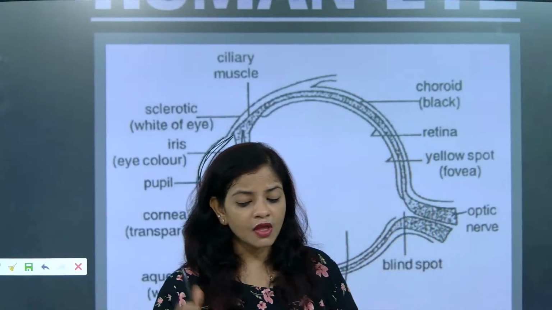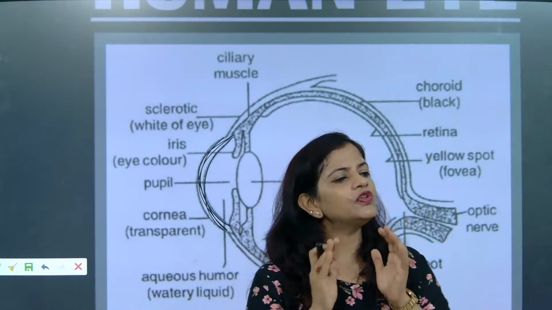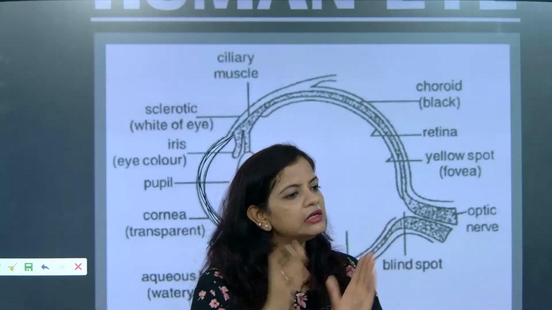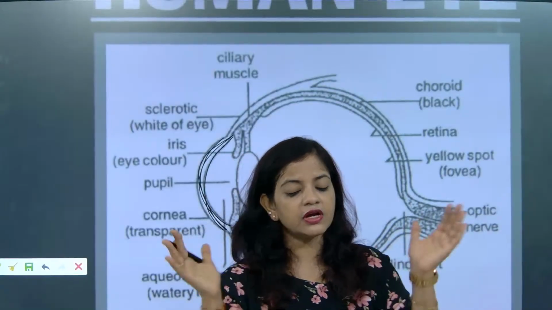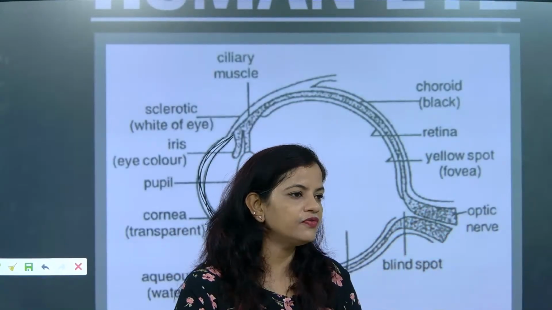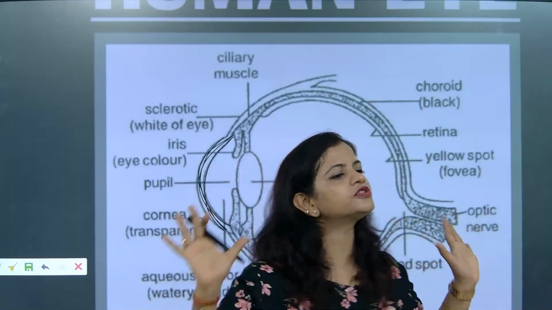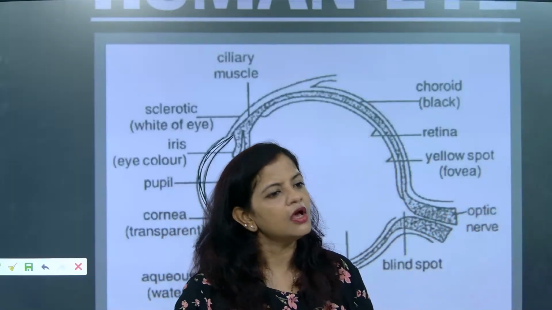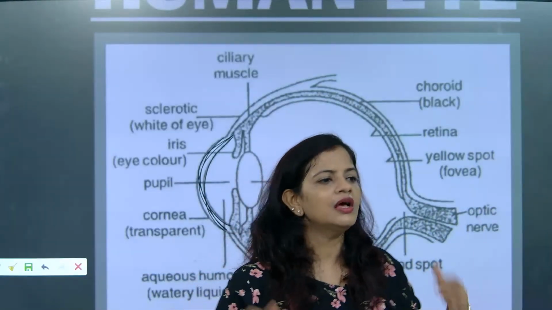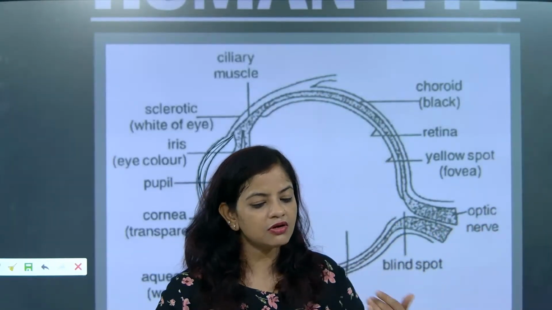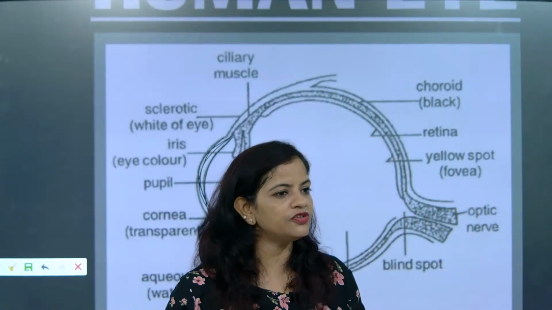So what I have talked about the cornea. Cornea is a gateway which will allow the light ray to enter inside the eye. Understood? So in another way, we can say that it will converge the light rays. It will converge what? Light rays. So this is the first important part we learned about the human eye. Understood? The human eye is sensitive for vision. Our other body organs are not sensitive for vision. But the human eye, our eyes, are the only ones sensitive for vision.